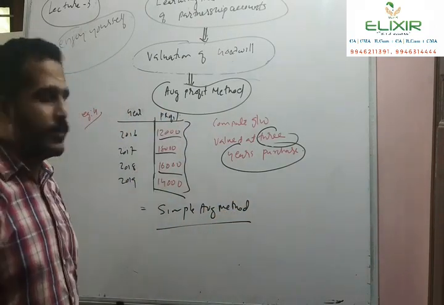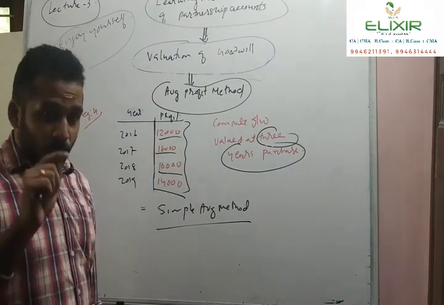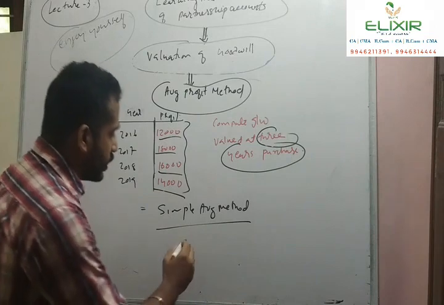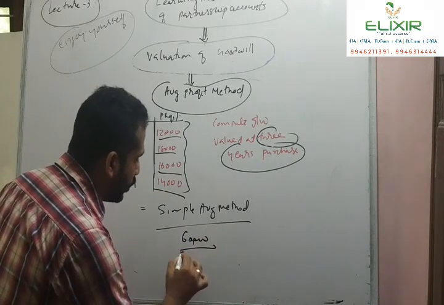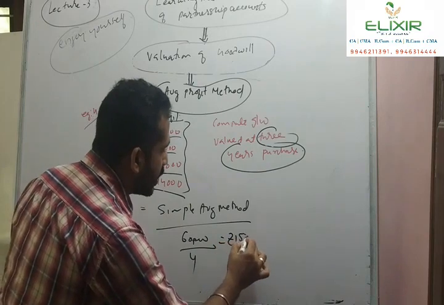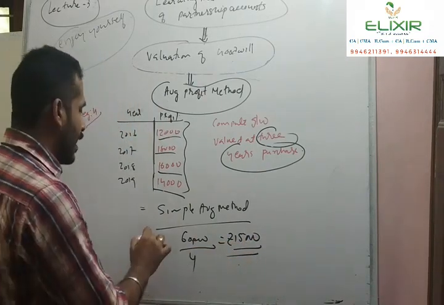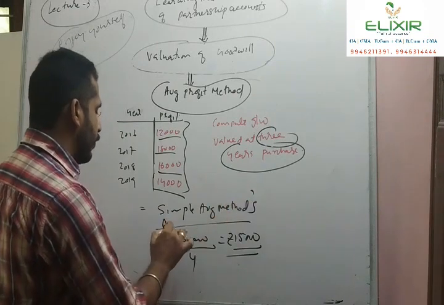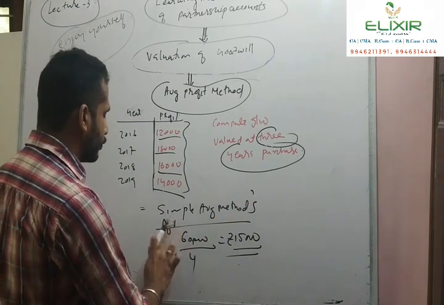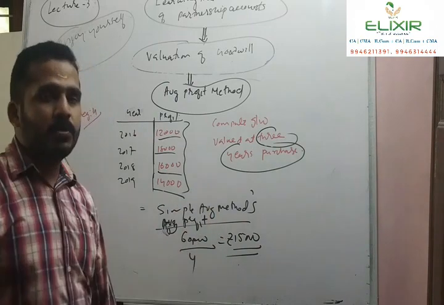Sum total of all these profits: 12,000 plus 18,000, 30,000 plus 16,000, 46,000 plus 14,000, 60,000. So 60,000 divided by 4 years. How much will we get? Rupees 15,000. So 15,000 is the average profit under the simple average method. So what is the goodwill amount?